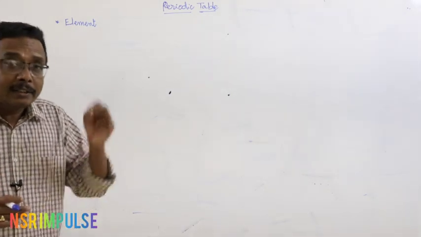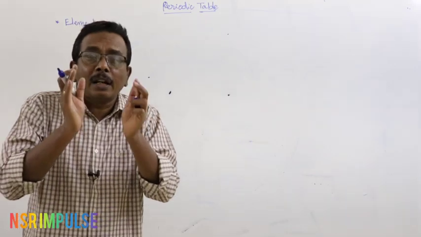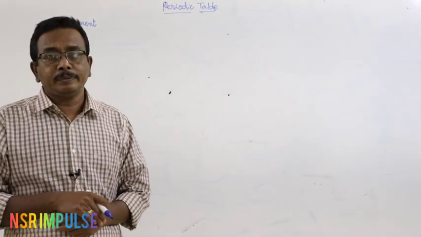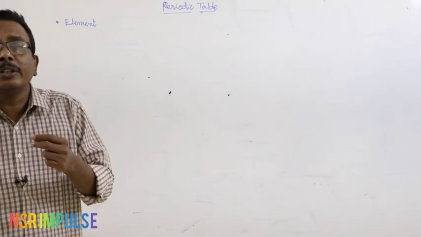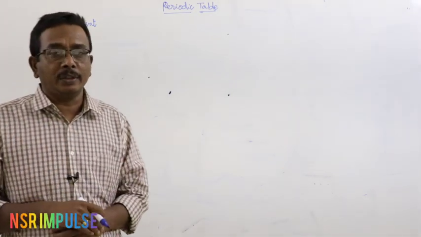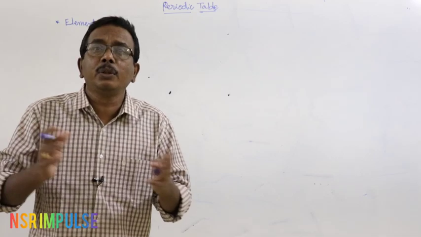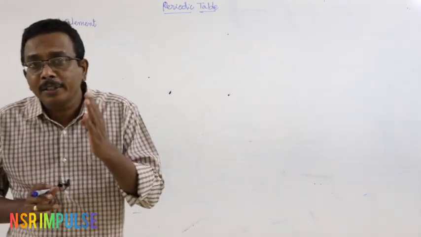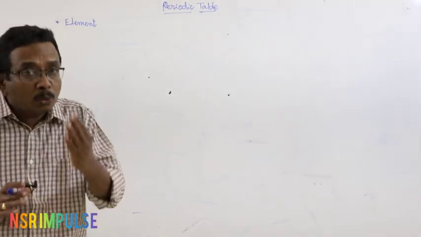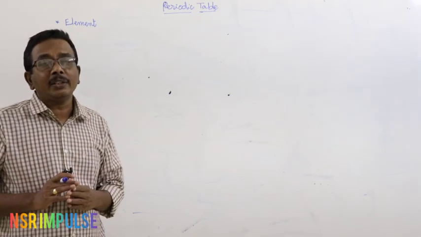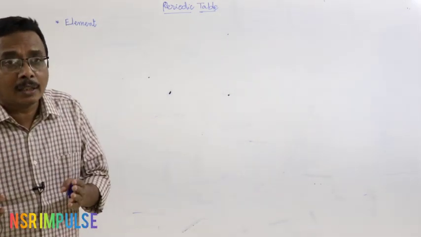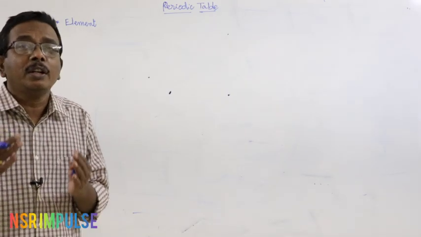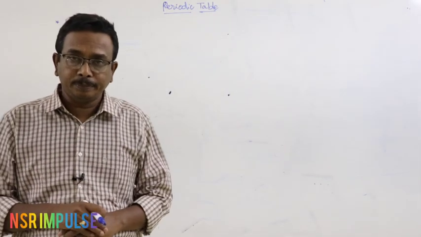Why? At that time, very few elements were available. But as science developed, a large number of elements were discovered. Then it became very difficult to remember the properties of the elements and to understand their behavior, and very difficult to study the properties of the compounds formed by the elements also.